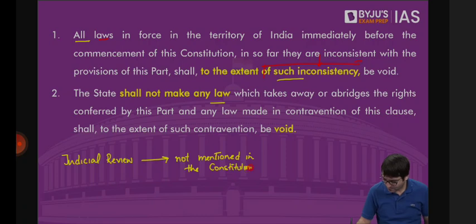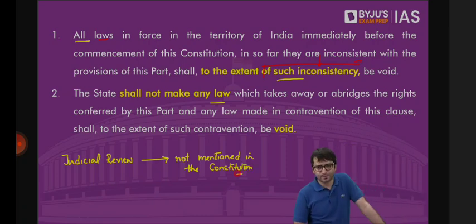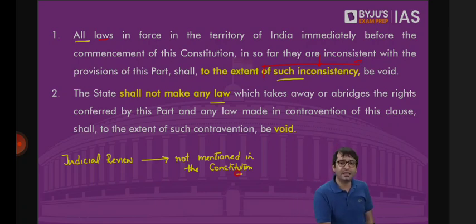Judicial review, which we will discuss in great detail in judiciary, basically means the power of the judiciary to review the laws passed by the Parliament or the actions and the acts of the executive. This power of the judiciary is not mentioned anywhere in the Constitution. Nowhere is the term judicial review mentioned. Nowhere is even this power mentioned.